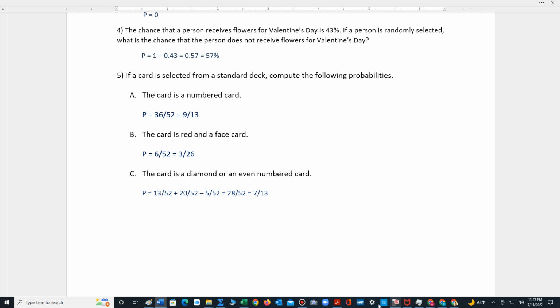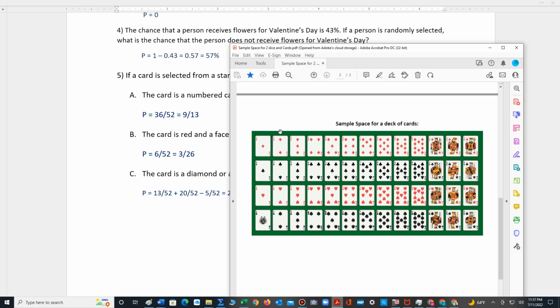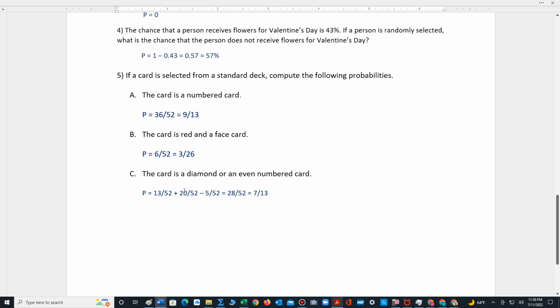All right, so let's go back to take a look. So remember, it should be even numbered cards. Let me just go through that one more time. The even numbered cards, I thought they were odd. They're even. So we have 4, 8, 12, 16, 20. And then we have to subtract out, because we're double counting, the 2 of diamonds, the 4 of diamonds, the 6 of diamonds, the 8 of diamonds, the 10 of diamonds. So we have to subtract out 5 to avoid overcounting. So 13 plus 20 minus 5 is 28 out of 52 cards. And that's going to reduce to 7 out of 13.